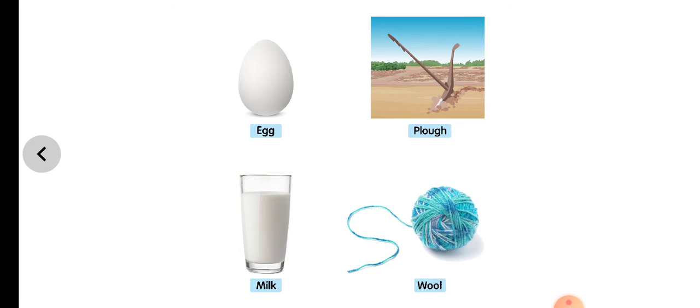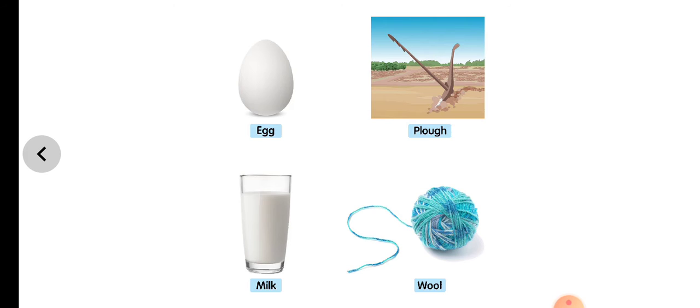Let us check whether our answers are correct. Yes, you are right, children. The hen. So now you see egg. So which animal among the four pictures will give you egg? Very good, the hen. And among the four, which can be used for ploughing the land? Very good, the oxen. And what about the cow? What does it give us? Milk. And what about the sheep? What does it give us? Wool. Yes, no, children.